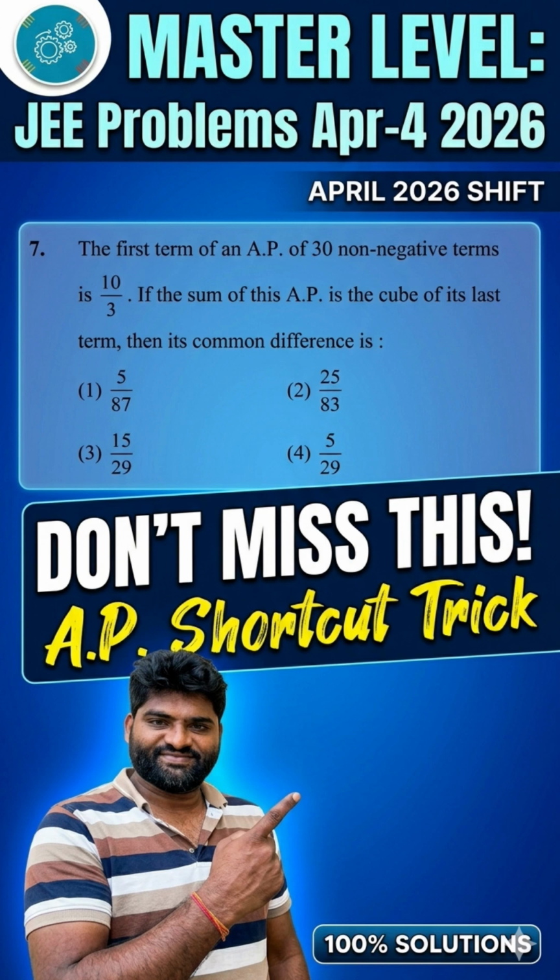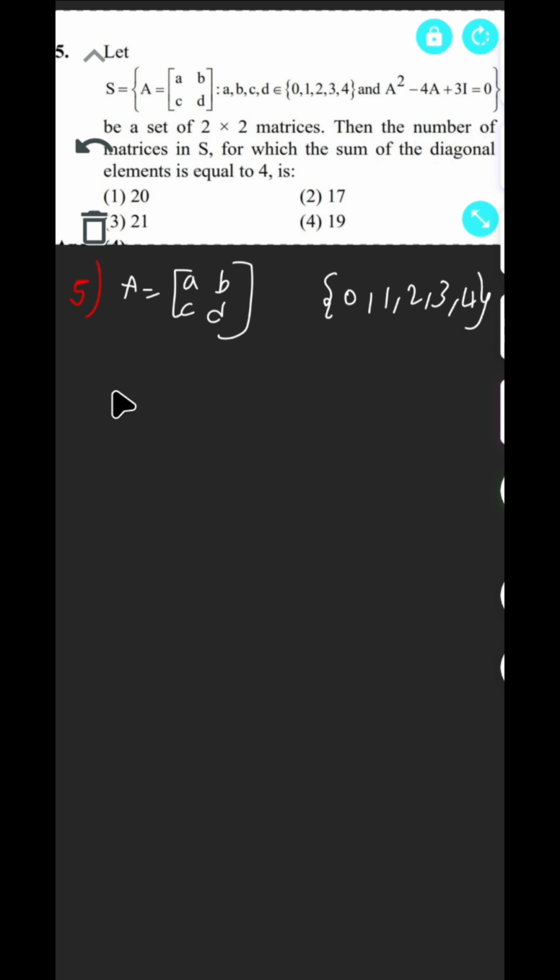Let's do the problems. It is the fifth problem. A is equal to the matrix [A, B; C, D]. For this matrix, only the elements 0, 1, 2, 3, 4 are eligible. These 5 elements only are eligible. And the matrix satisfies the characteristic equation A squared minus 4A plus 3I is equal to 0. So it is a characteristic equation.